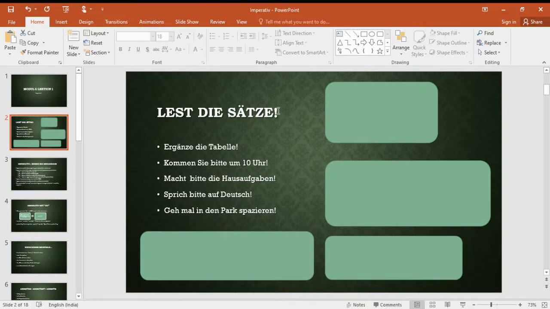Lest die Sätze. Actually, this sentence is also an imperative sentence. Lest die Sätze. And here are examples of imperative sentences. We have already been reading them since 6th standard. For example, ergänze die Tabelle. Kommen Sie bitte um 10 Uhr. Macht bitte die Hausaufgaben. Sprich bitte auf Deutsch. Geh mal in den Park spazieren. Correct? We already know these sentences. What is peculiar about them?